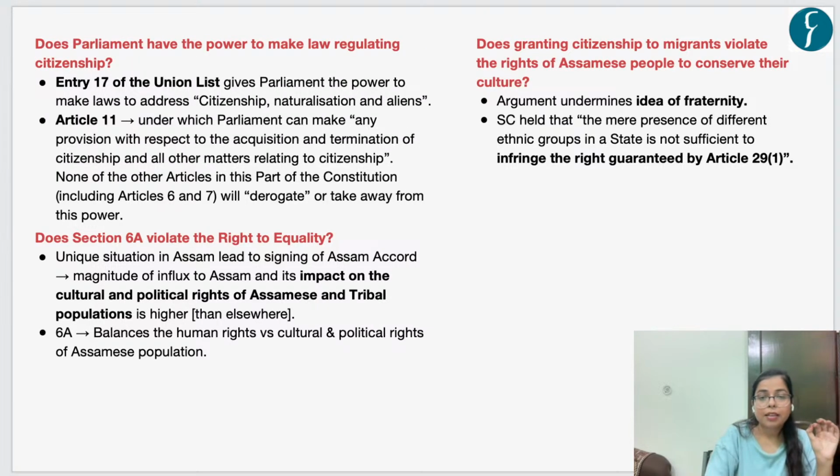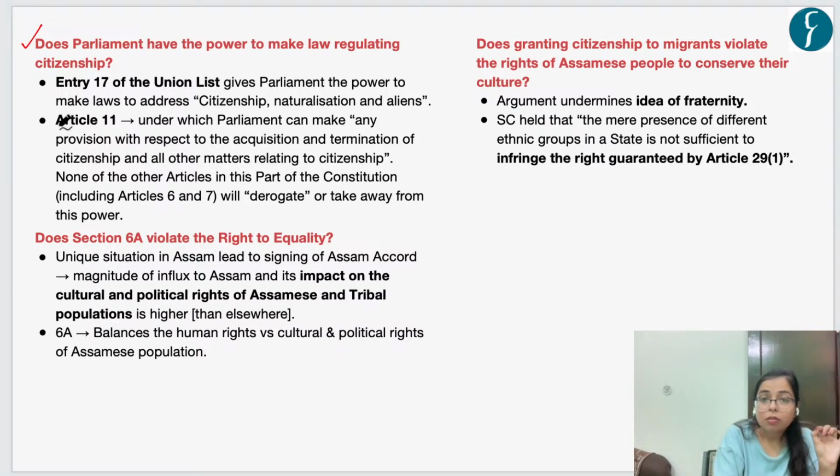And now, yesterday the Supreme Court gave a ruling in regard to it, wherein the Supreme Court upheld the constitutional validity of Section 6A. Okay, and what did the Supreme Court say? Let's see. The first question: does Parliament have the power to make a law regulating citizenship? For which the Supreme Court said that clearly there is Entry 17 on the Union list, which gives Parliament the power to make laws to address citizenship, naturalization, and aliens. So this is the power mentioned in the Union list, conferred onto Parliament, right?